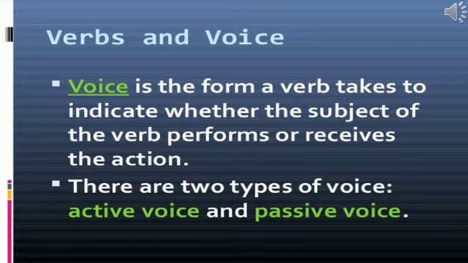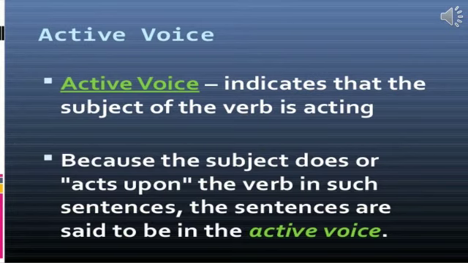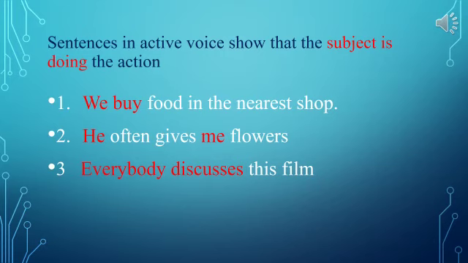There are two types of voice: active voice and passive voice. Active voice indicates that the subject of the verb is acting. Here are some examples. Sentences in active voice show that the subject is doing the action.